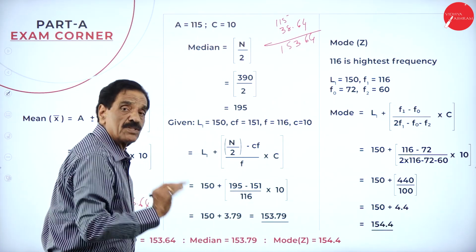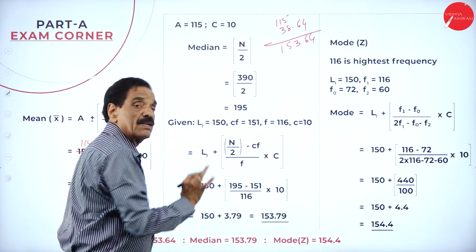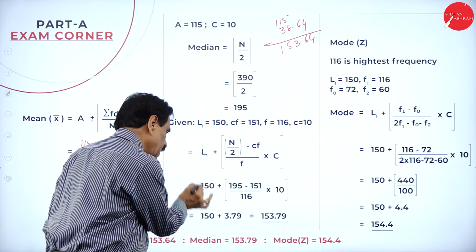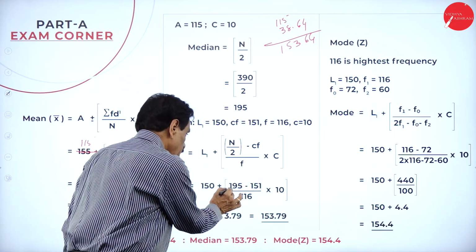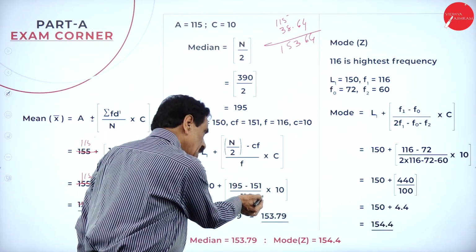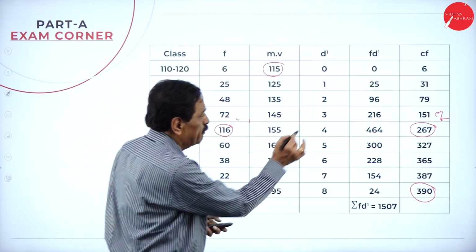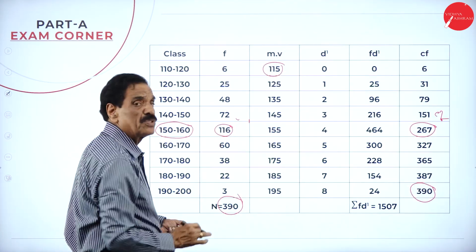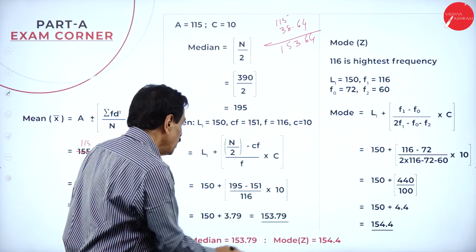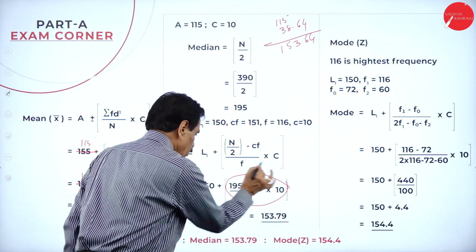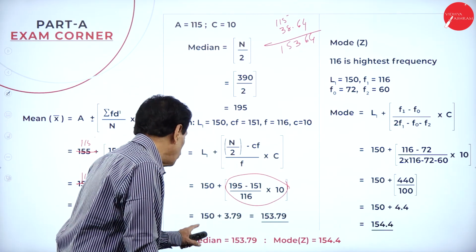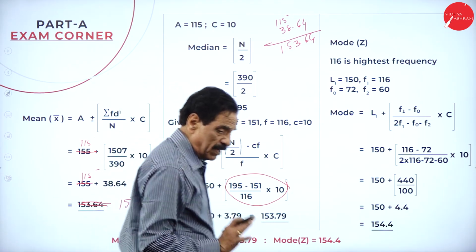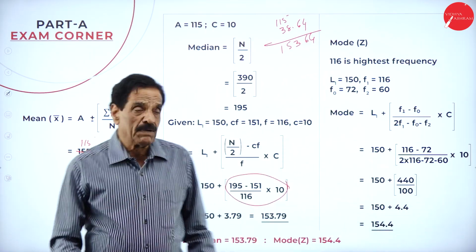Apply: median is equal to L1 plus N by 2 minus CF over F into C. Which range have you selected? 150 plus N by 2 is 195, minus the number behind, 151, divided by the frequency 116, into class interval 10. If you simplify this, you get 3.79. 150 plus 3.79 is 153.79. This goes in favor of the median.